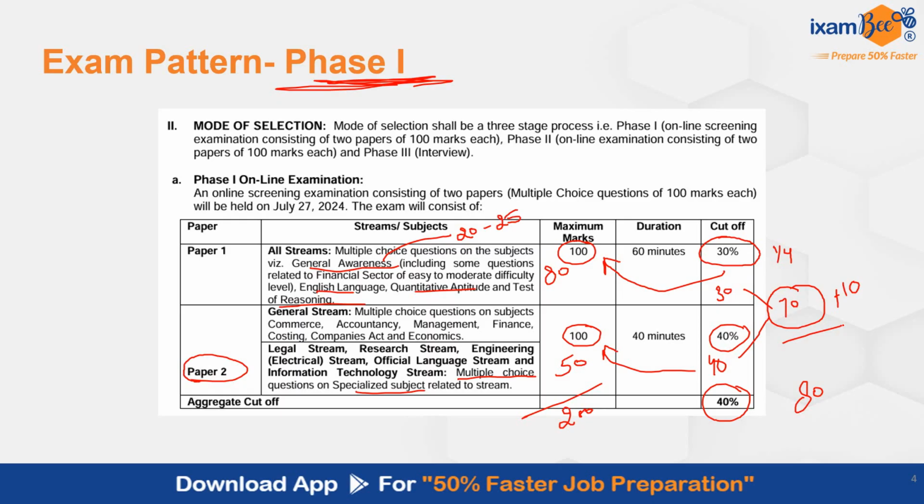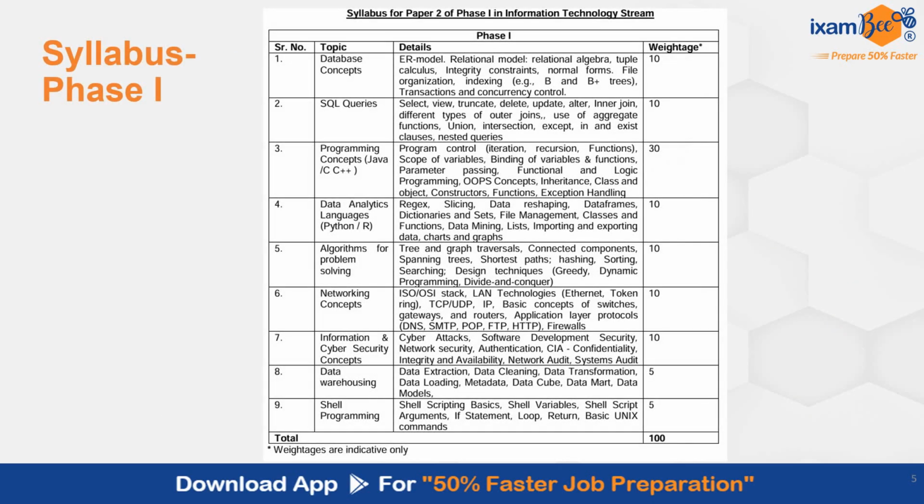Then we will talk about phase 2. But before that, let's understand the syllabus of the IT subject for phase 1. In phase 1, these are all the topics from which you can expect MCQs, multiple choice questions. And as the weightage is also given, a total of 50 questions are there. So database concepts has 10% weightage. That means you can expect 5 questions from here.